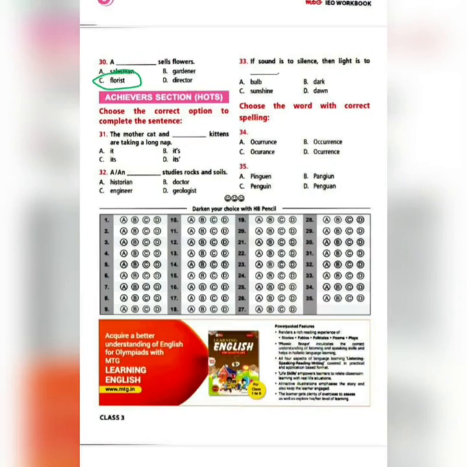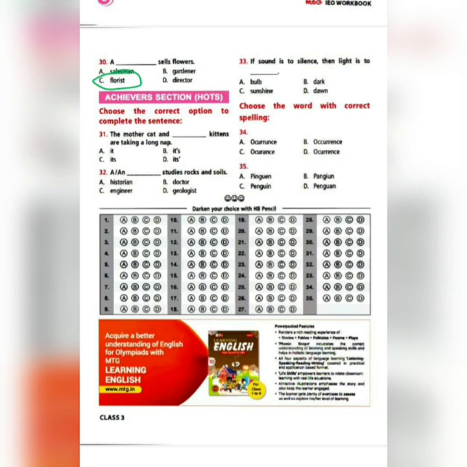Next we come to an exercise. Actually this is not an exercise like A, B, C, D; it is the achiever section or HOTS. It's just an extra exercise which you have to solve. So question 31. The mother cat and dash kittens are taking a long nap. Again, same thing you have to do. You have to choose the correct option amongst the four and fill in the blanks.